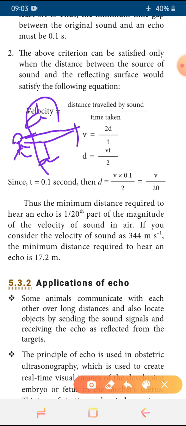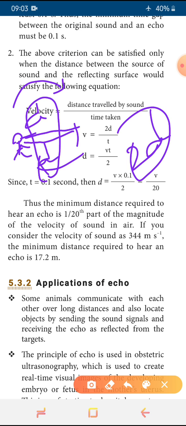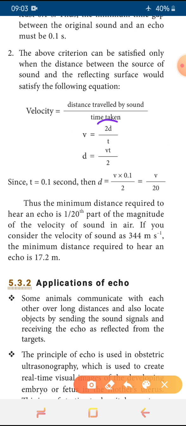So from source to wall, again wall to source, the total distance traveled by this sound we can write as 2d. Or d, then again another d, d plus d is equal to 2d. So here for distance we can substitute 2d. That is why we are using 2d. Divided by what? Time taken. Right, if we want to measure the distance from this equation, keeping only d, you send 2 by t to the left hand side. After cross multiplication we will get the answer d is equal to vt divided by 2. So using this formula we can find out the distance.